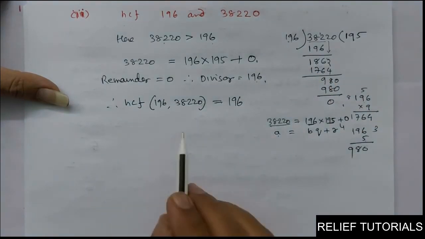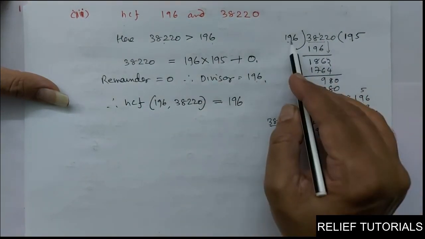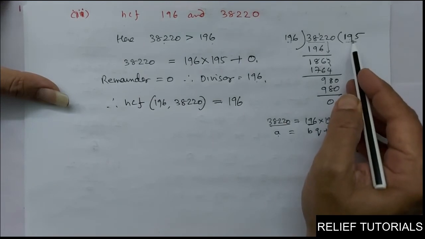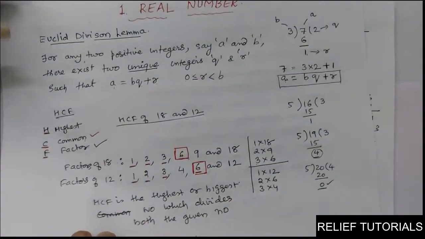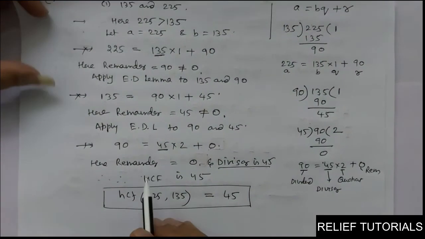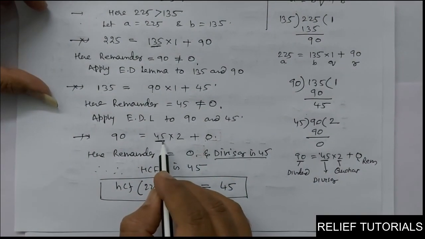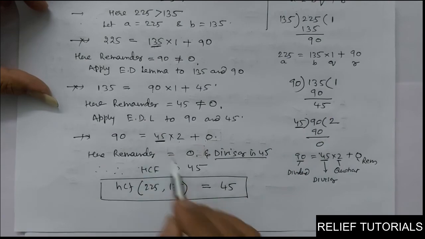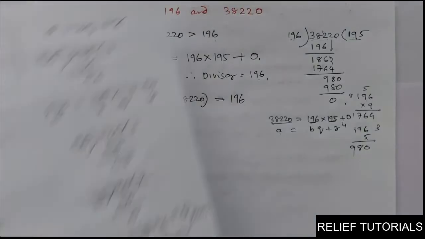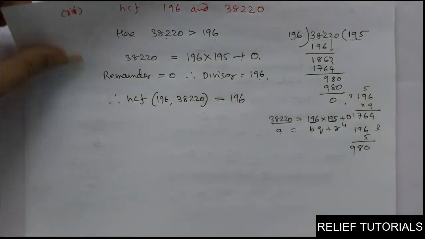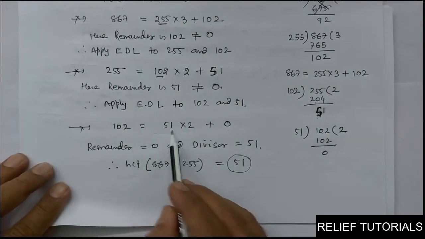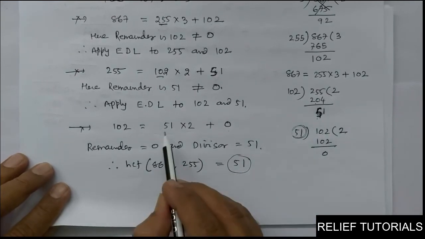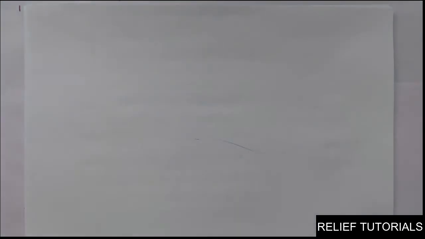See here, this is the dividend, this is the divisor. So the divisor will always be the HCF, not the quotient. You may get confused: okay, sir, this is our HCF. No, this is the quotient. Every time we have done this. See, in our previous problem, we took the divisor only. See this problem here. At last, the remainder is 0. So this is the quotient, 45 is the divisor. So HCF is 45. Have you seen, friends? In the previous problem also we have done the same thing. See here, remainder is 0. Dividend is 102, 51 is the divisor. So HCF is the divisor. HCF is always the divisor, not the quotient.